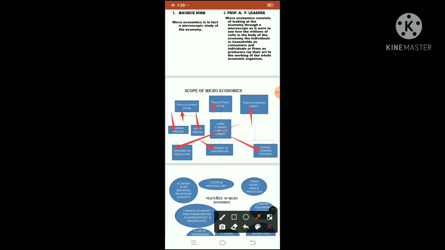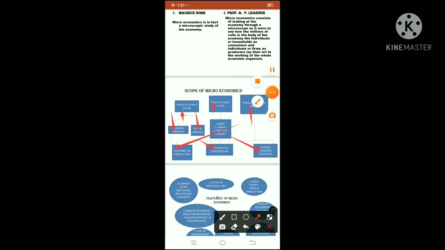So this is all related to explaining the scope of microeconomics. Now I have explained this in a simple way. Even if you learn this diagram by heart, it would do. What you have to write inside the explanation of points is important. So I am repeating again. Scope of microeconomics is divided into three parts: theory of product pricing, theory of factor pricing, theory of economic welfare. Theory of product pricing is dependent upon demand analysis and supply analysis. Whatever the price of production will be depends upon two factors, demand and supply. Then factor pricing relates to rent, profit, interest and wages. According to that, factor pricing of your product will be done. And the last one is theory of economic welfare.